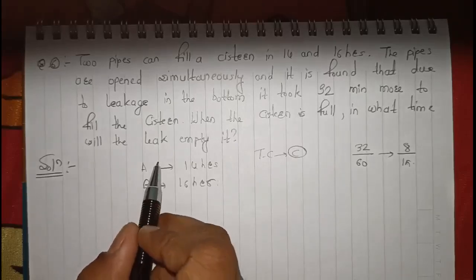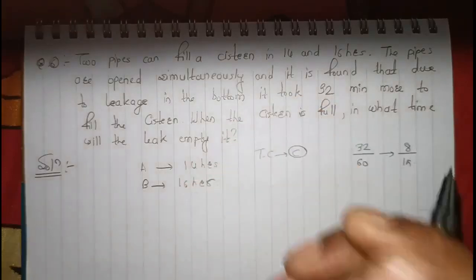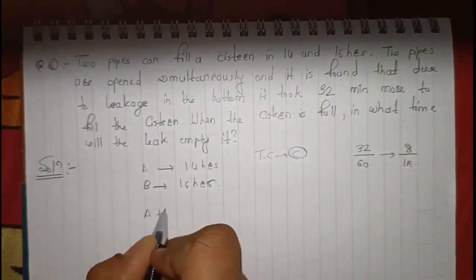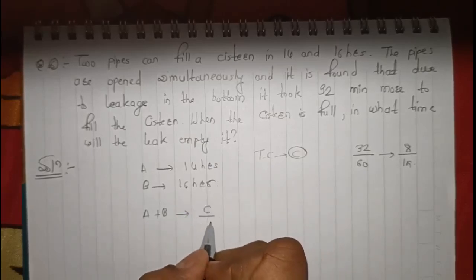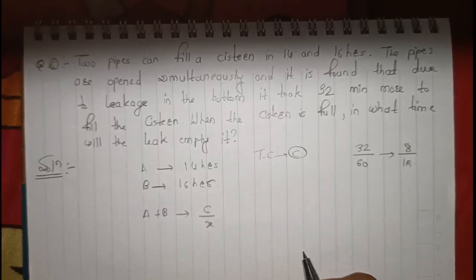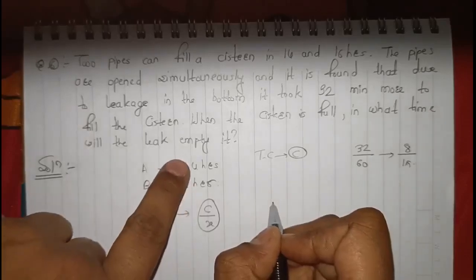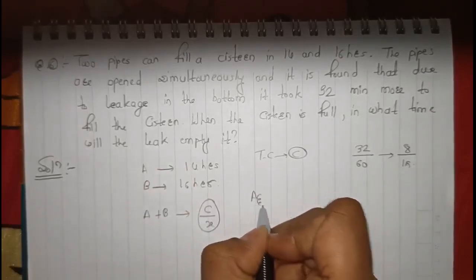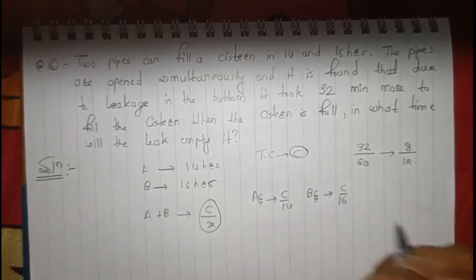For example, if A and B were working properly without leakage, because of the leakage it is taking 32 minutes more. Without leakage, A plus B would be C upon, let's say, x. So it is the efficiency. A's efficiency is C upon 14, B's efficiency is C upon 16.